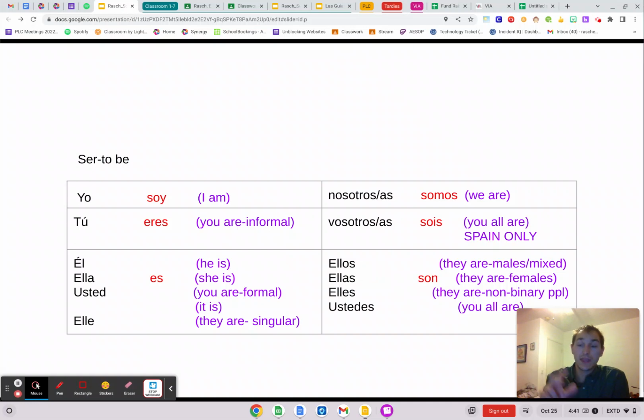Last ones we have over here, we got ellos, ellas, ellas. Three ways to say they, plural. These are all plural on this side. If it's a masculine group or masculine and feminine, you can use ellos. Ellas is if it's all feminine people, and then ellas is if it's non-binary people. So a group of non-binary people, abbreviated BPL people. Or ustedes. Ustedes is used all over to say you all are. And vosotros, I like to think of it as y'all, because it's only used in España.